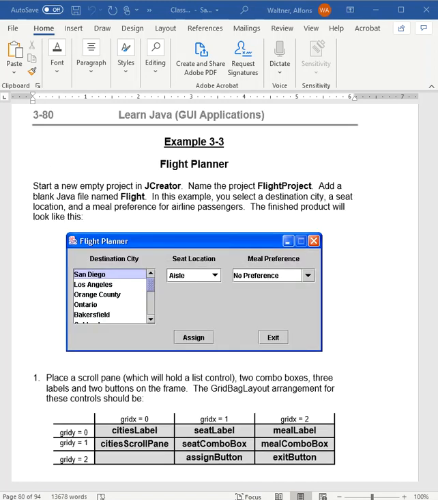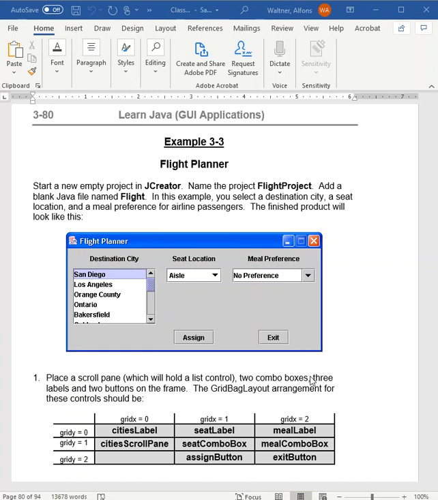And here's the third example problem that you're going to be doing. And this time we have what we call a J scroll pane, where you can have almost like a text area that you scroll up and down, yet you can select items from it. Okay, it's not just text, it's text where you select, so you can scroll up and down. You've obviously seen those. Then we have these drop down menus, which are called combo boxes, and so you'll be able to create the drop down combo boxes on there, and then assign and exit, and so forth. So that's what you'll be learning in example number 3.